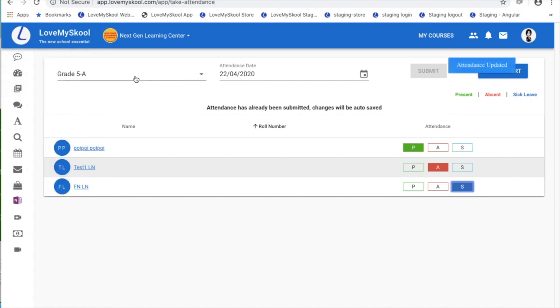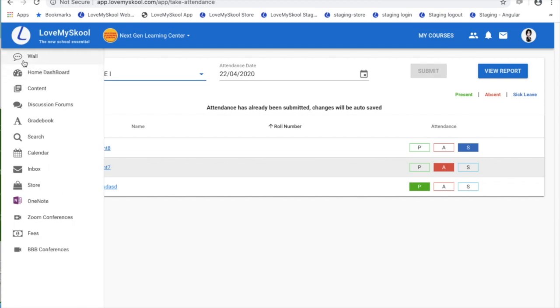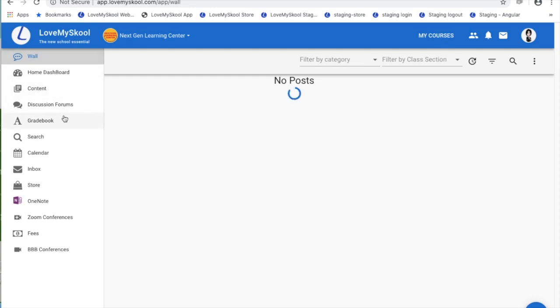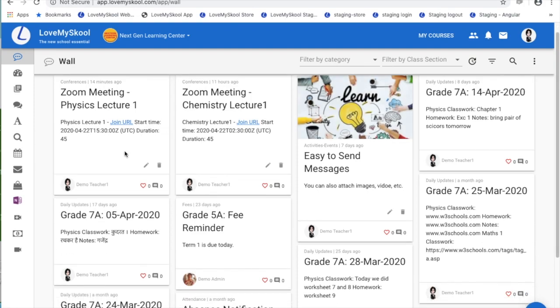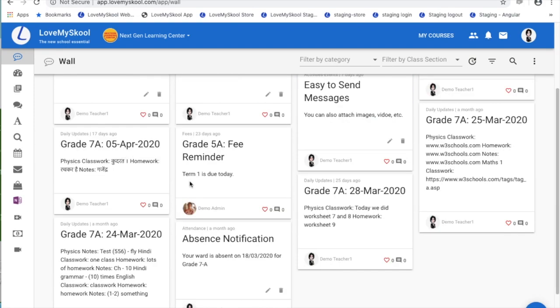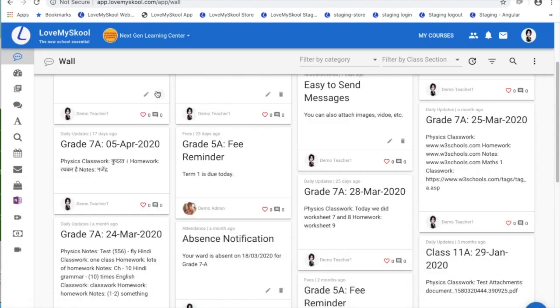In case there is at least one student who is marked absent, when you submit, the system will ask a question and you can automatically generate a message which goes out only to the parents of the student who is absent, informing them that their ward was absent on a particular day, and it would look something like this.